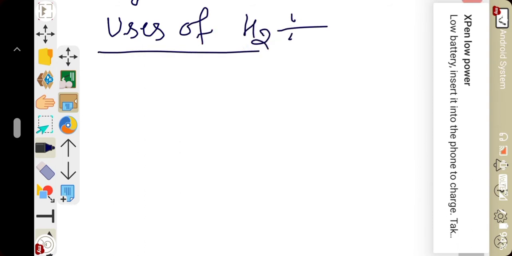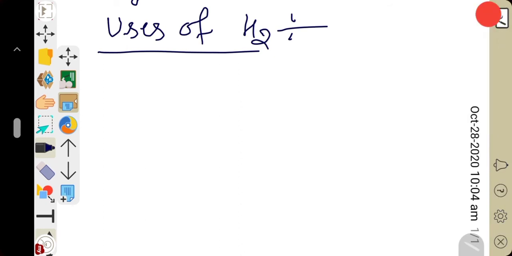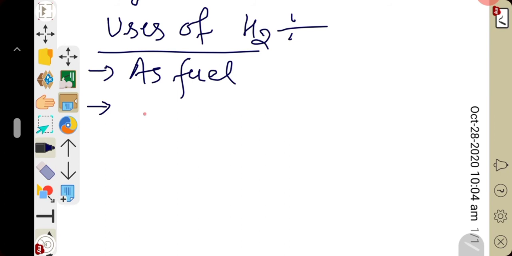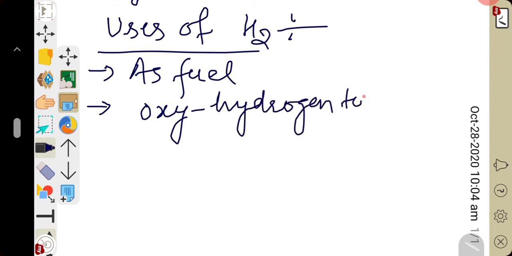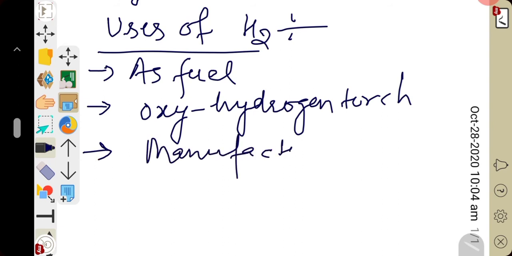Okay, so if we talk about usage of hydrogen, hydrogen is used as fuel. Hydrogen is used in the oxyhydrogen blow torch, right? Hydrogen is used in the manufacturing of ammonia.